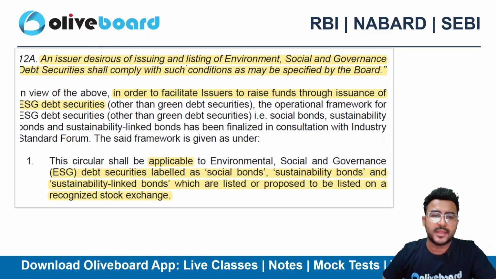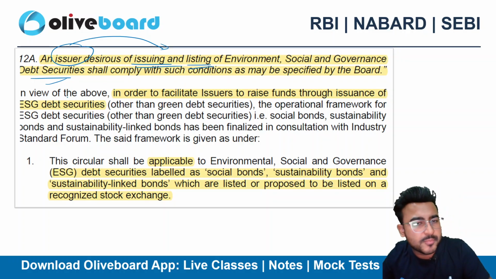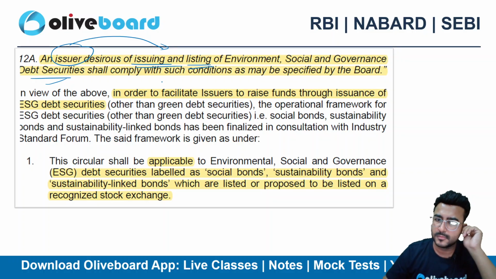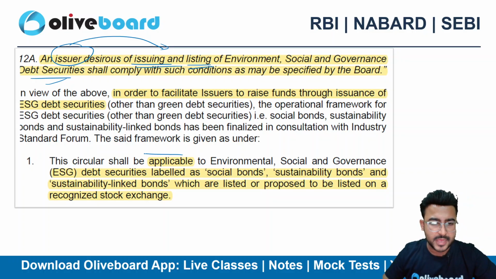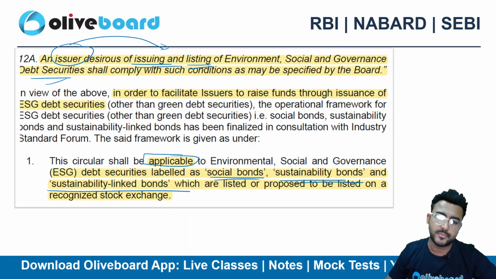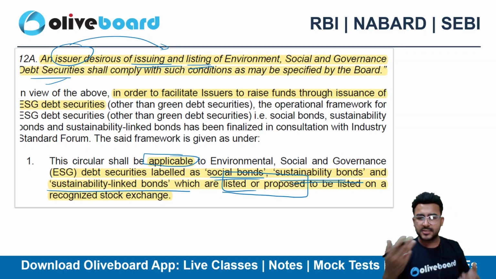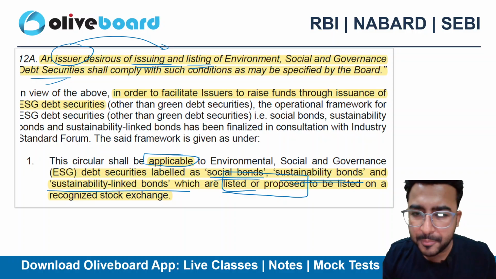An issuer desirous of issuing and listing an environment, social, governance debt security, if the issuer is of the opinion that they need to issue and list ESG debt securities, then they need to comply with this particular circular, right? That's what we have discussed till now. So this circular will be applicable to environment, social, governance debt securities labeled as social bonds, sustainability bonds and sustainability linked bonds, which are listed or proposed to be listed. So even if you are in the process of listing, this circular will be applicable to you as well.